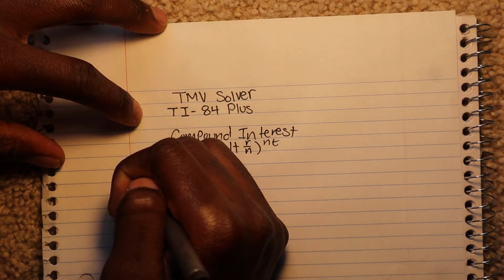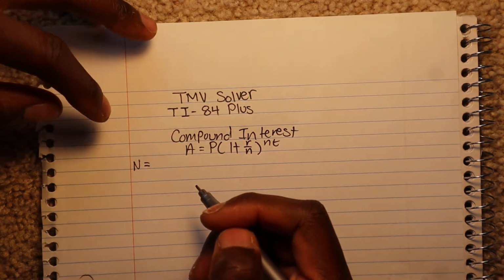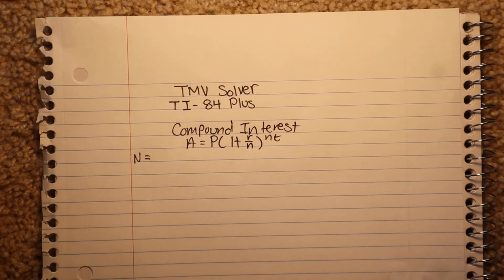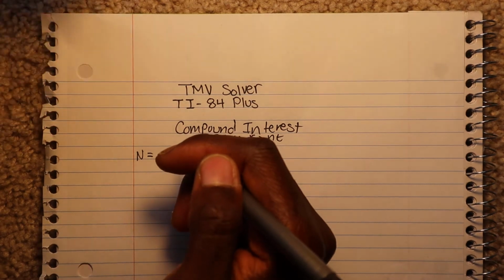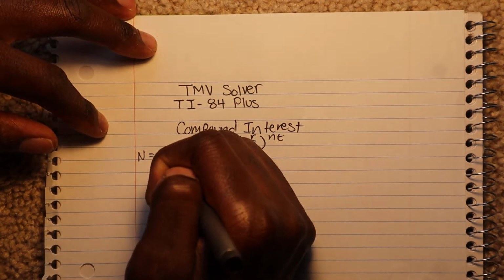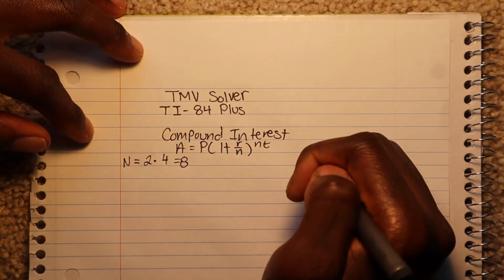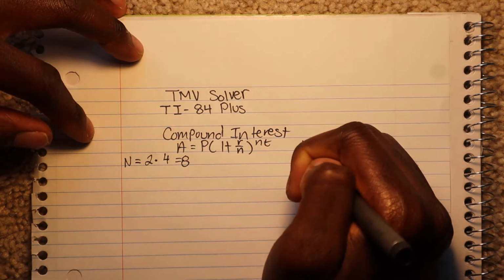So N, just like it says in the calculator, what we have to remember is what we wrote originally in part 1 and what I just showed you: n is the number of times interest is compounded per unit. So our N is just 2 times 4, which is 8, and I'll show you right here numerically what we did with the last one.